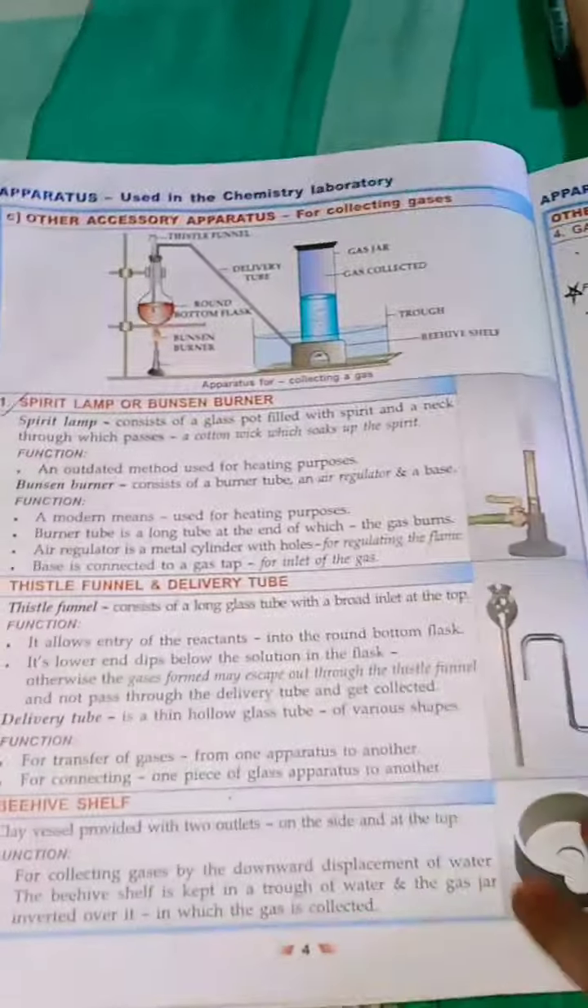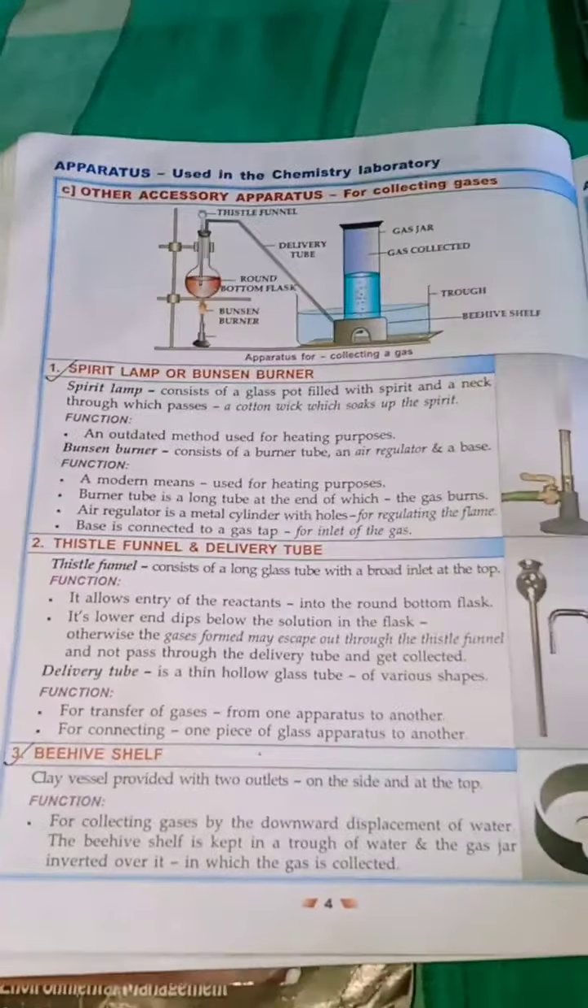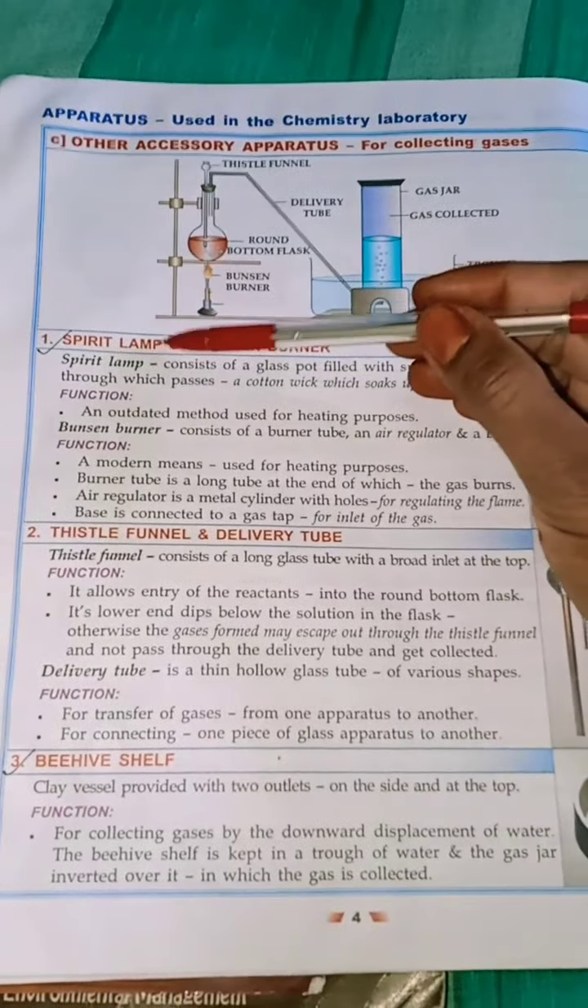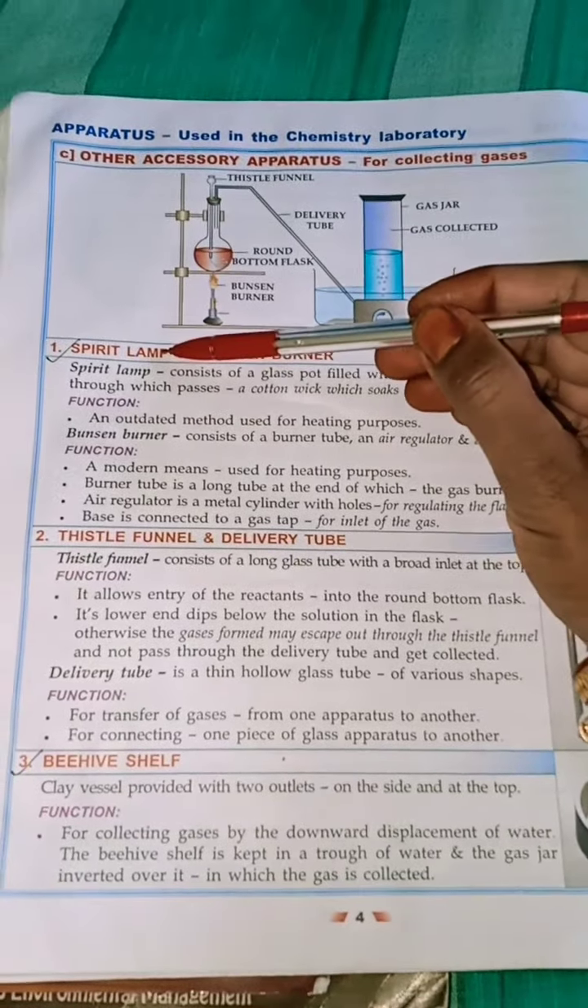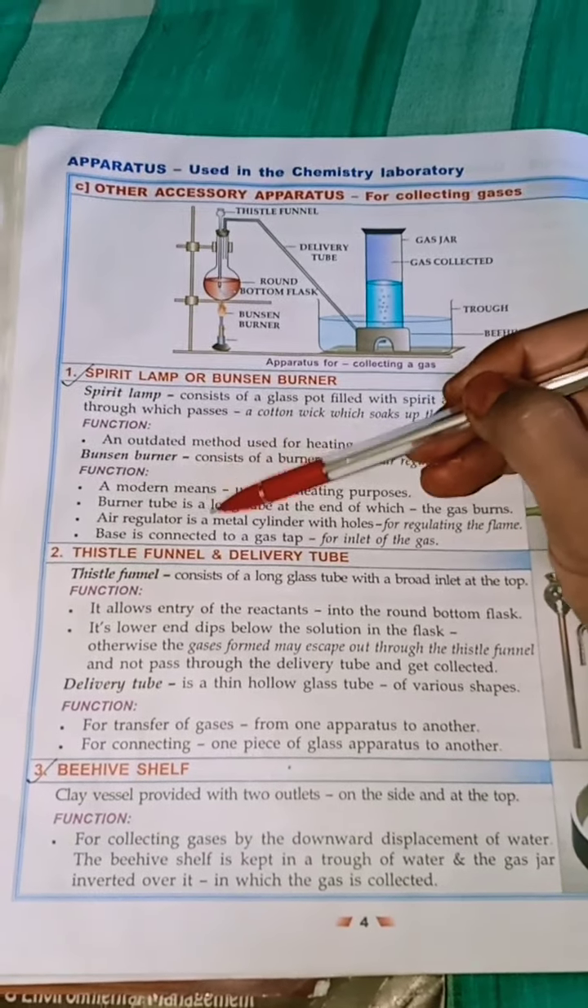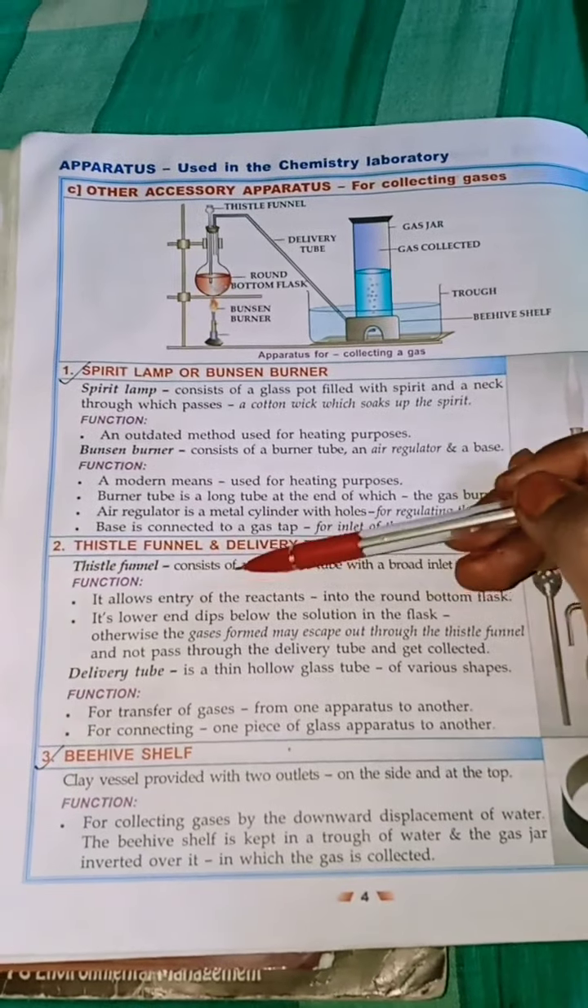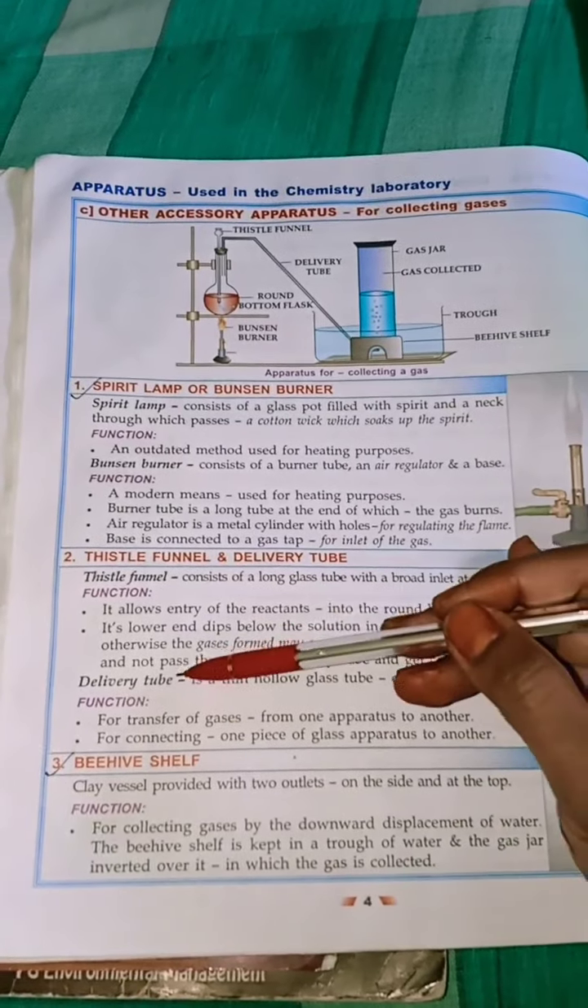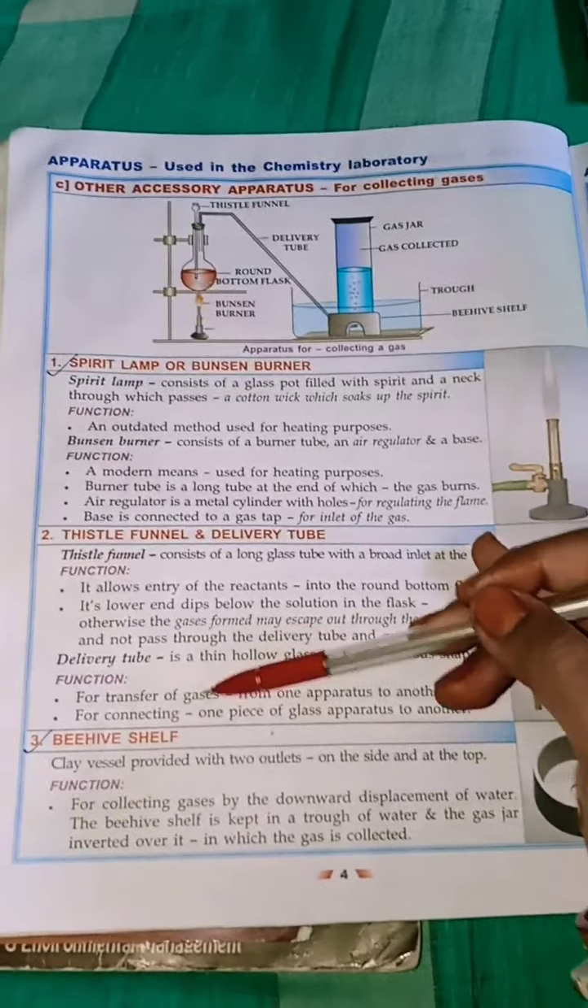Previously I got some comments regarding the writing of the apparatus. Children, I told you, you will write down the name of the apparatus, its definition and function. Like spirit lamp, definition, function. Bunsen burner, definition, function. Thistle funnel also, definition and function. Delivery tube, definition, function. Beehive shelf similarly.